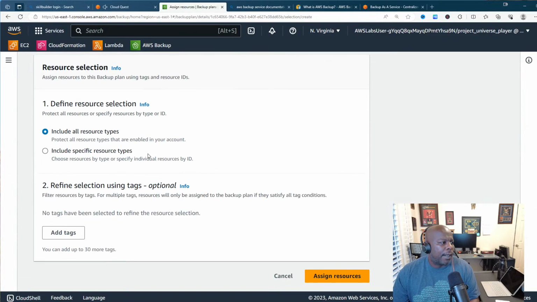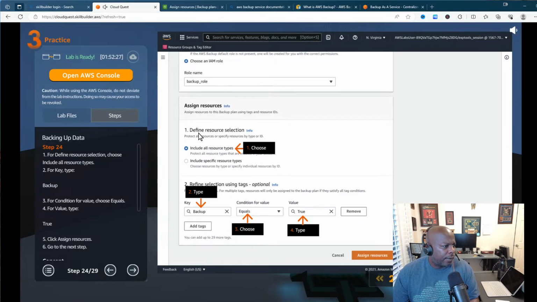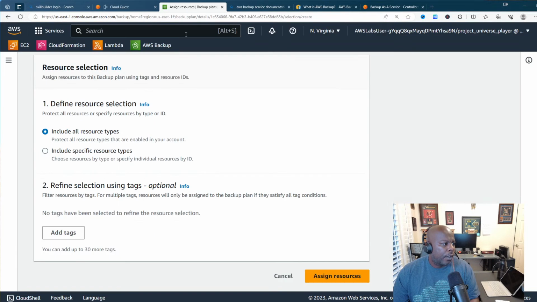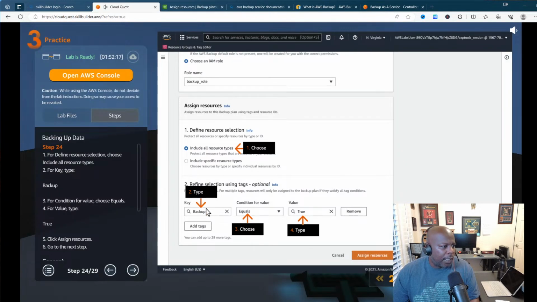So we're going to come down, and now we're at the assign resources section. Oh, this might look different. Assign resources, define resource selection, include all resource types. Then we're going to add tags. The key is going to be backup.